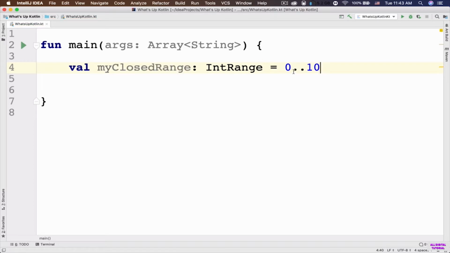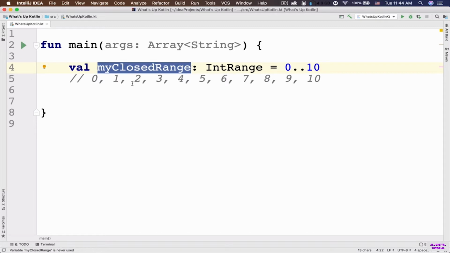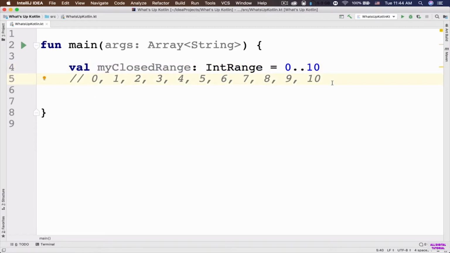These 2 dots that you can see here show that this range is a closed range and it goes from 0 to 10 inclusive. This means that we are going to have 0, 1, 2, 3, 4, 5, 6, 7, 8, 9, and 10. So the number 10 is also included. So this means that my closed range contains these numbers, 0 through 10. So this is about closed range.